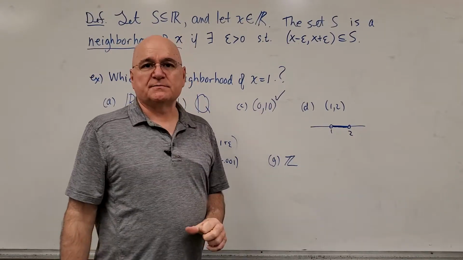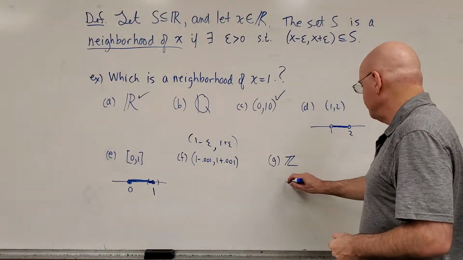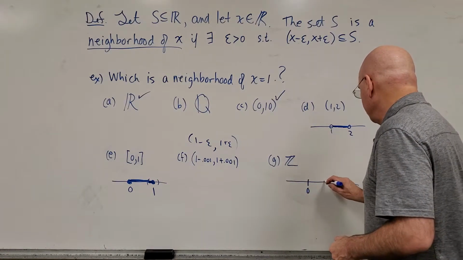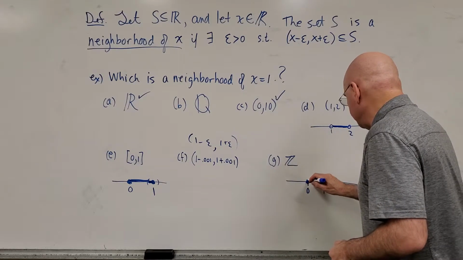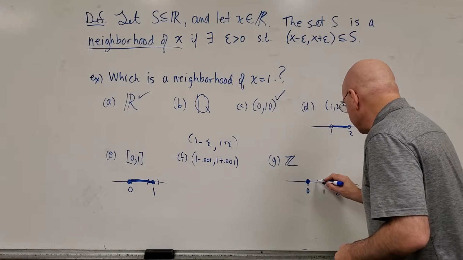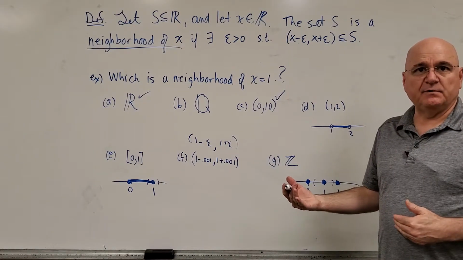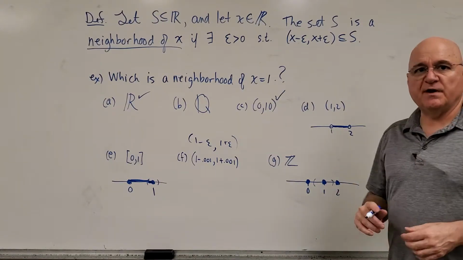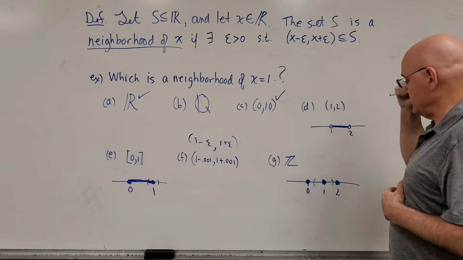The set of integers. Of course not. Just pick anything less than 1, 1 plus or minus a half, for example. That's an interval that contains 1, but that interval is not contained in the set of integers.